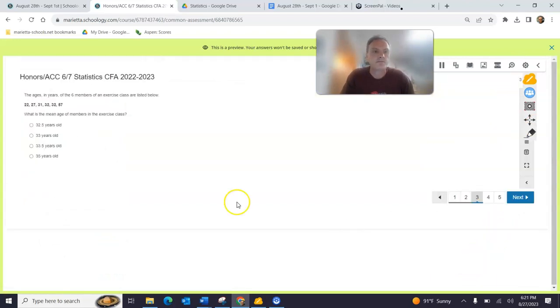Number three, this gives us some numbers right here and is asking you for the mean age of the members of the exercise class. You need to make sure you know how to find the mean. So we need to add up the numbers and then divide by 6 in this case, because there are 6 numbers. So when we add them up and then divide by 6, we will get the answer 33.5 years old. The total is 201, and then you divide by 6. So we'll mark that one.